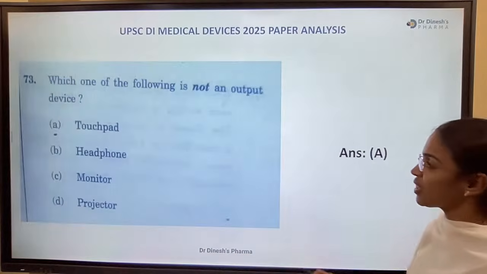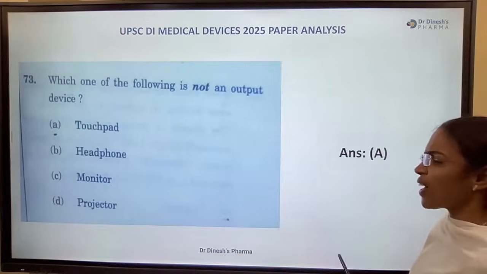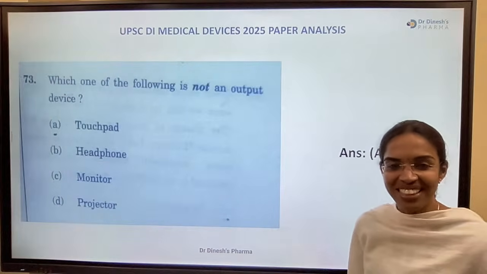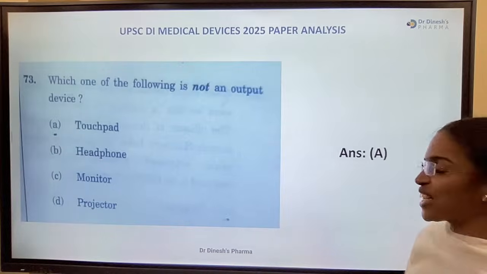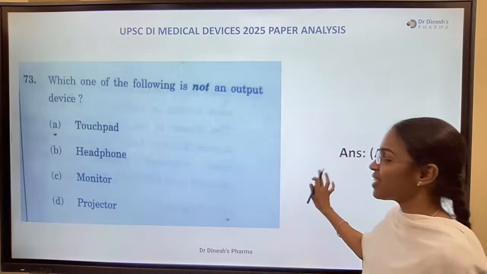And which one of the following is not an output device? Touchpad, headphone, monitor, projector. Which is not an output device? Simple question, right? Touchpad. It's an input device, not an output device.